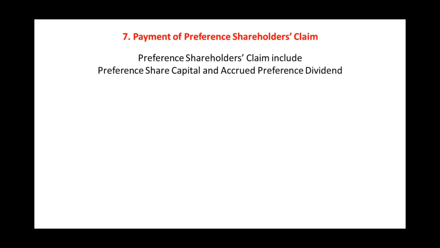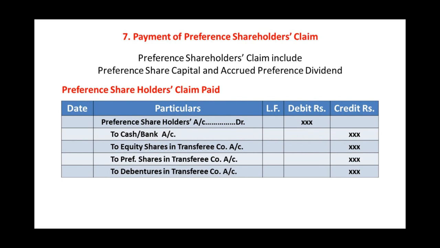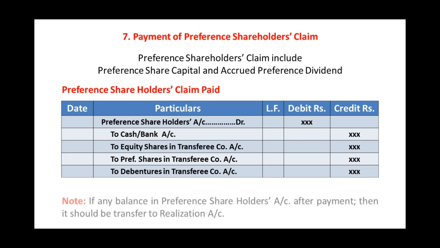Step number 7, payment to preference shareholders' claim. Preference shareholders' claim includes preference share capital and accrued preference dividend if any. If this claim is paid, then preference shareholders are the receiver, therefore preference shareholders account debit to cash account, to equity shares in transferee company account, to preference shares in transferee company account, to debentures in transferee company account.